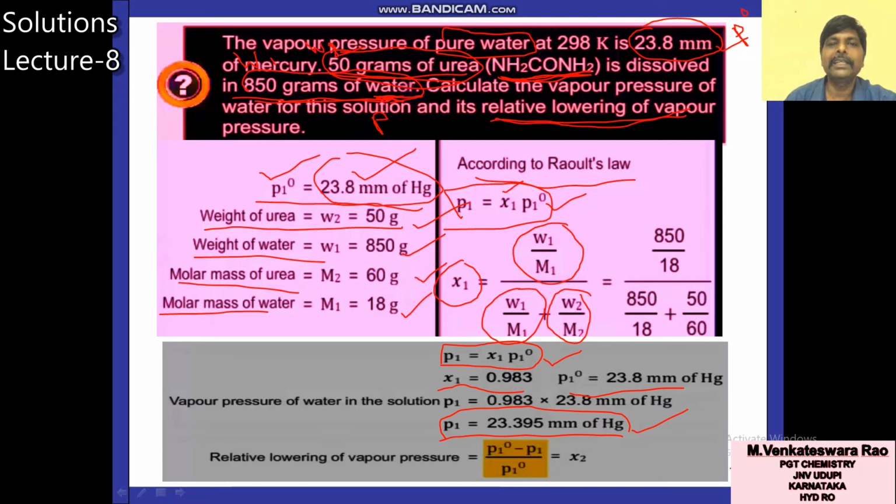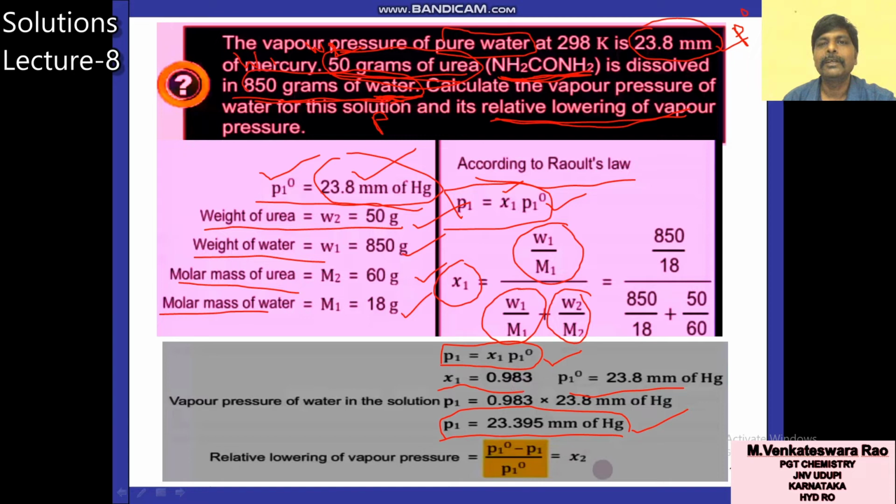Next, in the given question, they asked to calculate two things. One is vapor pressure of the solution. Second one is the relative lowering of vapor pressure. You know vapor pressure of solution is already calculated. Relative lowering of vapor pressure is equal to X2. Already you know the value of X1, that is 0.983.